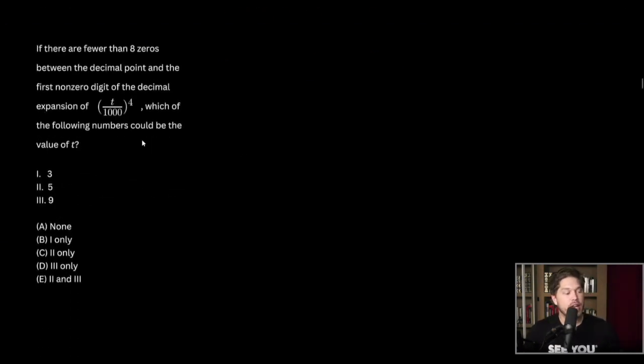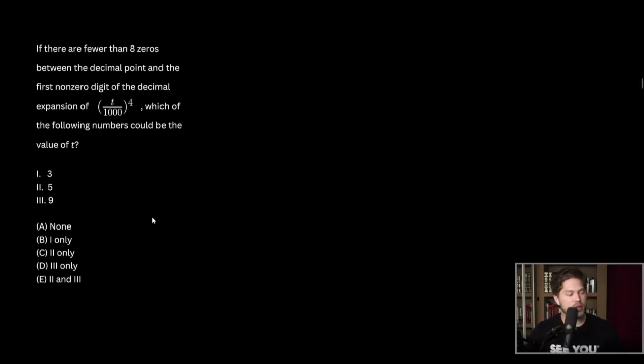If there are fewer than 8 zeros between the decimal point and the first non-zero digit of the decimal expansion of t over 1000 to the 4th power, which of the following numbers could be the value of t? 3, 5, 9, any of them? Would any of them work? Would only option 1 work, only option 2, only option 3, or both option 2 and 3? Okay. So feel free to pause the video to see if you can solve this one on your own.